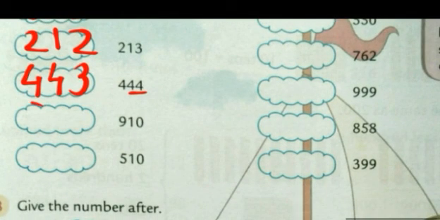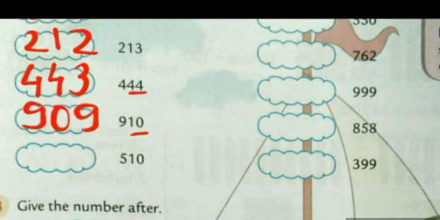910. Again, we can write the 100 place as it is. Now see the last 2 digits. 10. What comes before 10? 9. But how will it be written? We will not simply write 9. Otherwise, it will become 99. So, we need to put 0 because in the tens place, nothing will come. So, we will write 0, and then we will write 9. This is the correct way of writing it. Okay?